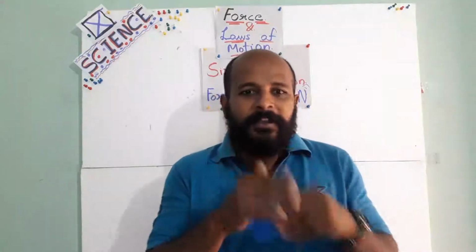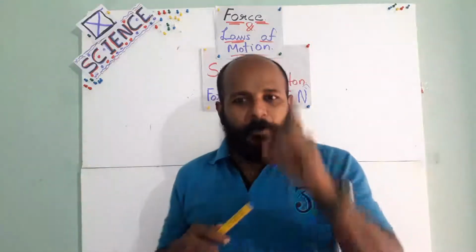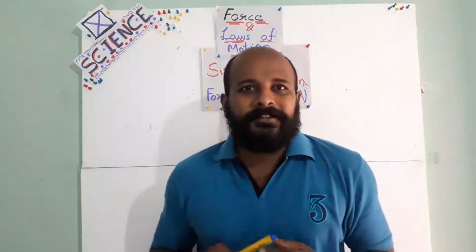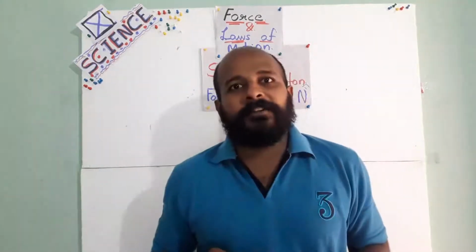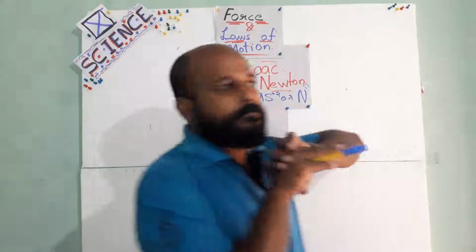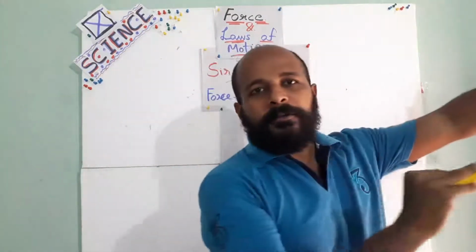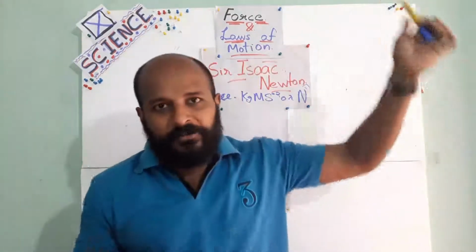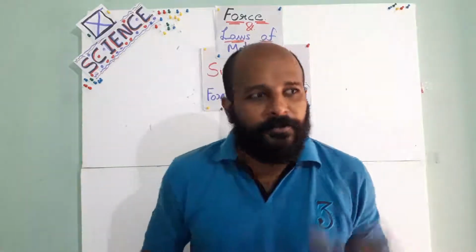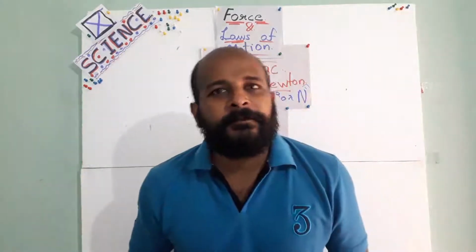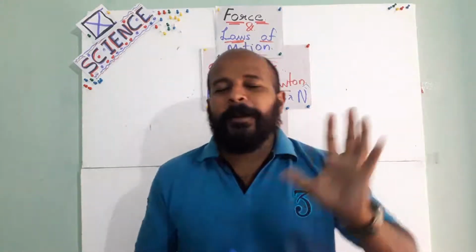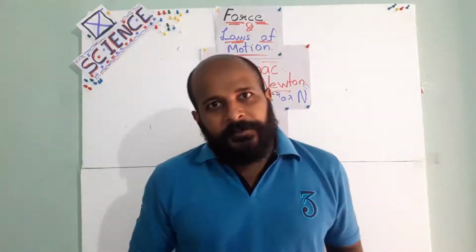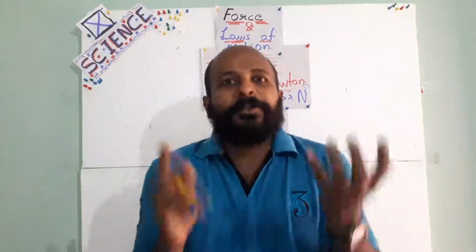balanced force. Okay, when two forces acting on an object are equal in size but act in the opposite direction. What happens if I am using one hand to move the pen? It will go outside. That is unbalanced force, because on the other side it is not acting. For motion we need unbalanced force. And balanced force does not give any motion.